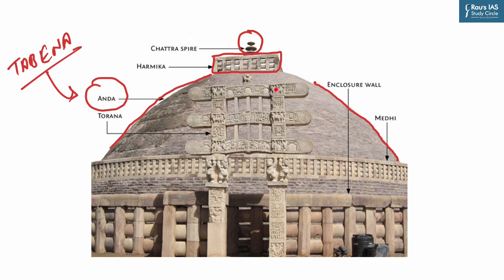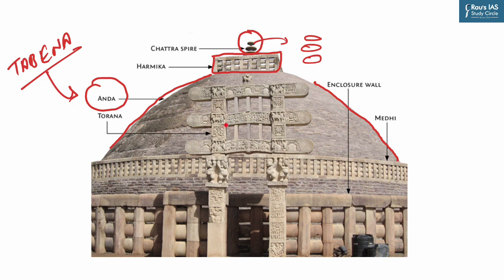It represents the pivot of the universe, the axis mundi, along which the divine descends from heaven and becomes accessible to humanity. And the 3 circular dishes are the 3 jewels or Triratna of Buddhism, which are the keys to a true understanding of the faith, that is Buddha, Dharma and Sangha.